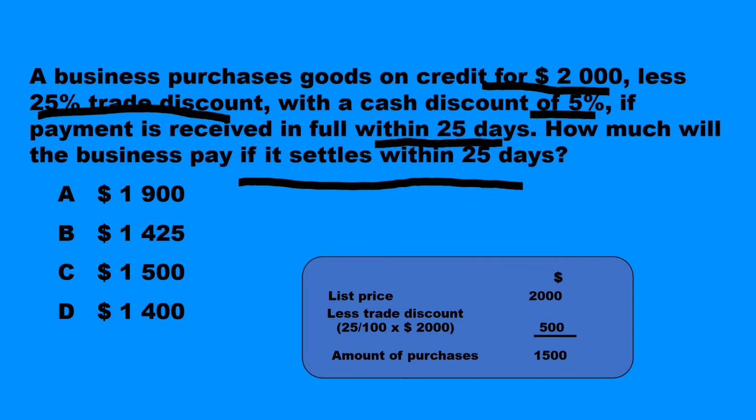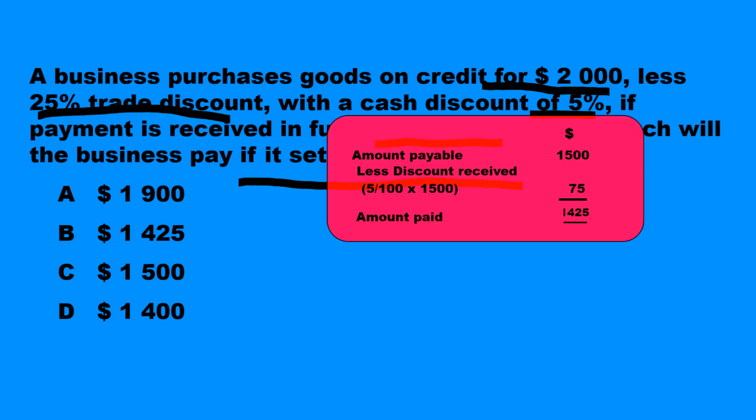Now, if the amount is settled within 25 days, hence amount payable 1,500 less the discount received, 5% of 1,500, which is 75. The amount paid is 1,425.